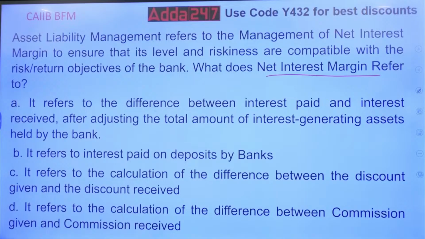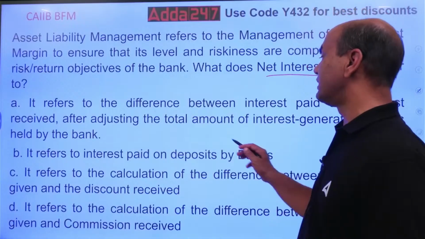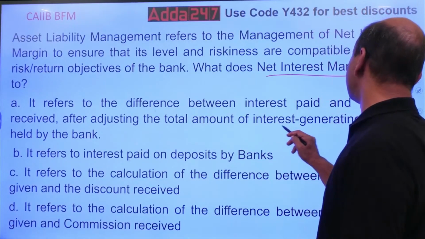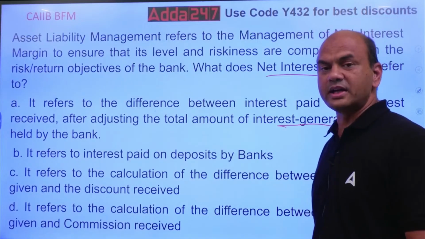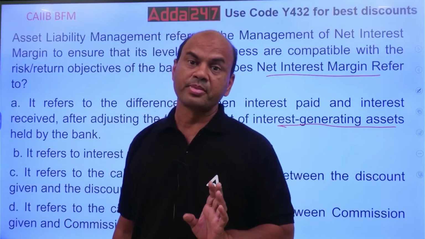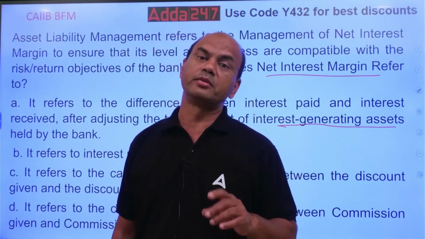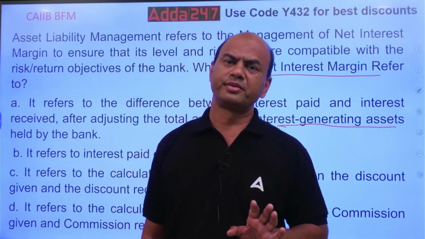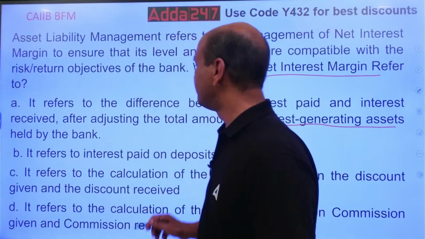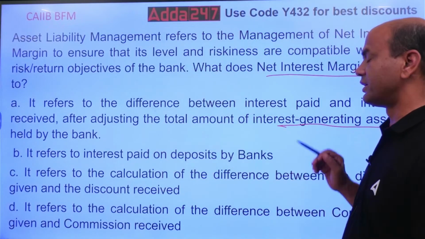Okay. So it refers to the total interest paid and total interest received, means loan interest minus deposit interest. After adjusting the total amount of interest generating assets. Understand this word. Just now I gave you assets. Assets means what? Loans. But it includes only those loans which are standard loans. If some loan becomes NPA, then that is not included. Okay. Next. So, number one. Number two. It refers to the interest paid on deposits by the bank.